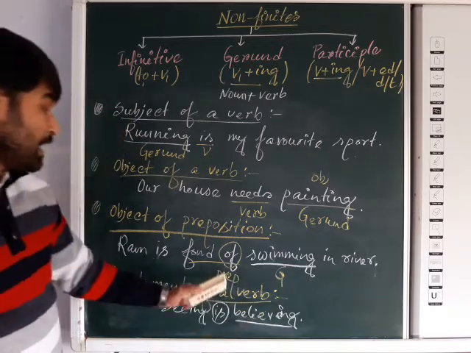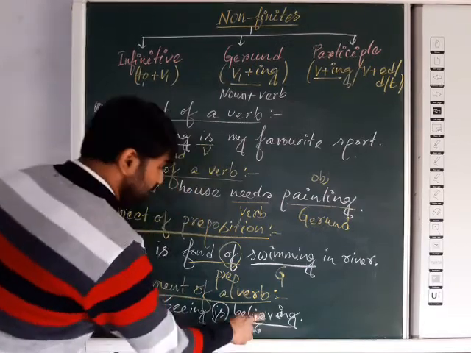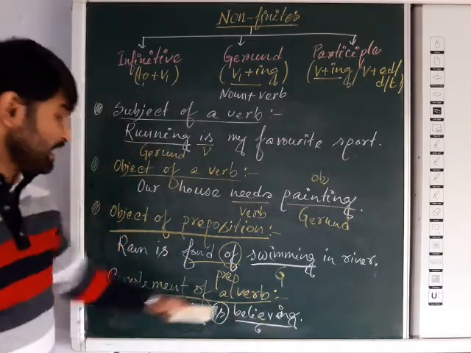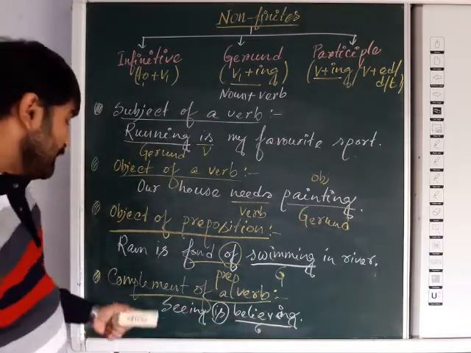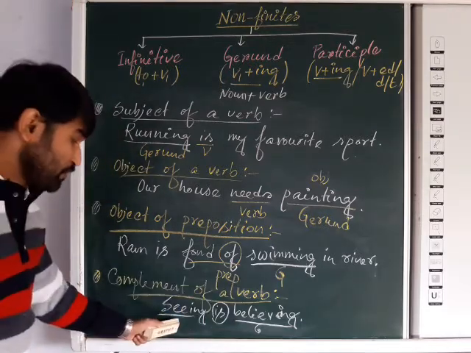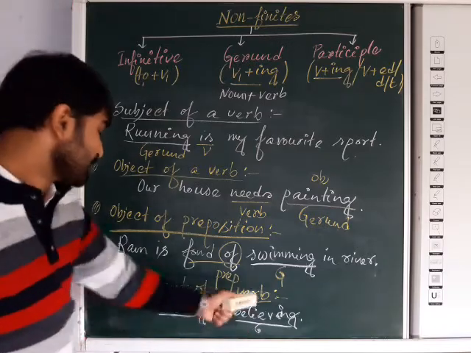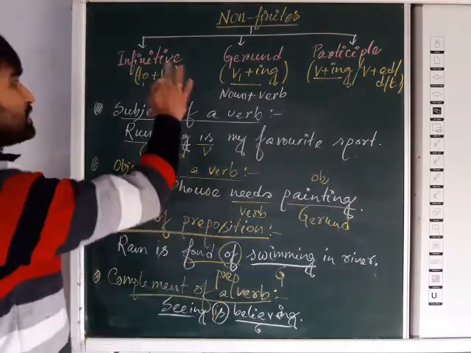Believe plus ing acts like a noun, and that gerund is actually the complement of the verb "is". Seeing is believing. So seeing is what? Believing. That is the complement of a verb. So in that way the gerund has been used.